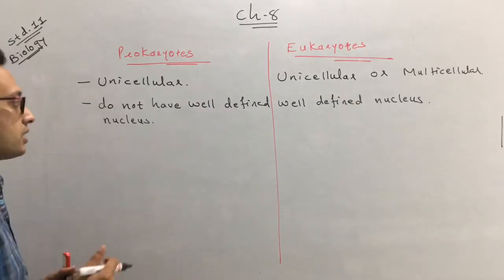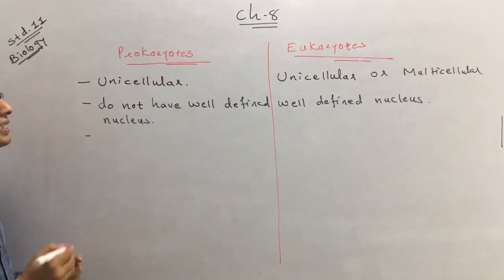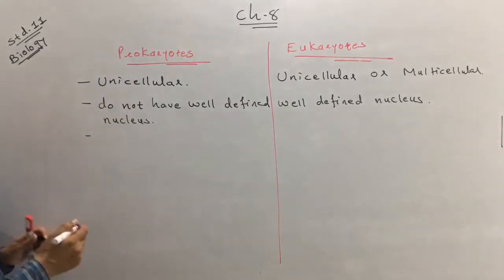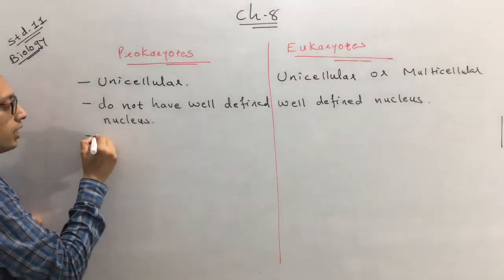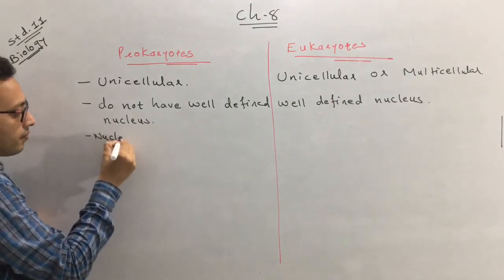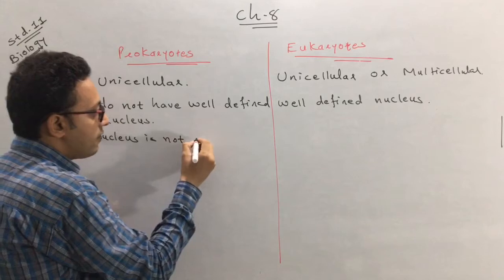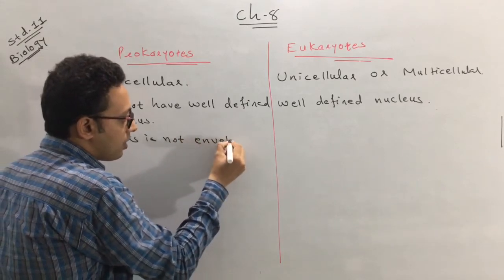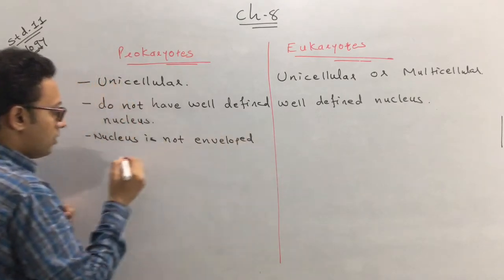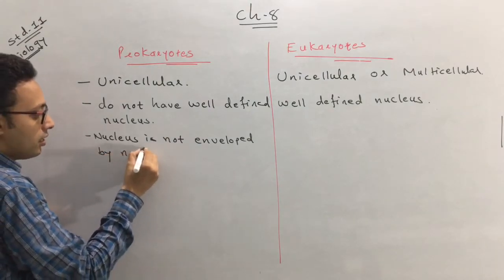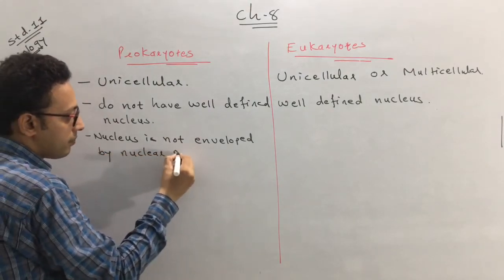Now the third difference which exists between the prokaryotes and the eukaryotes is that in the prokaryotes, the nucleus is not enveloped or covered by a nuclear membrane.